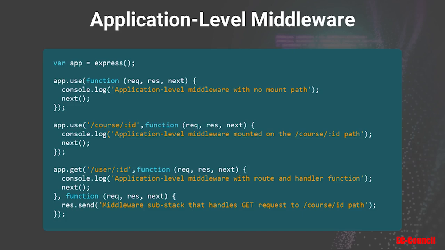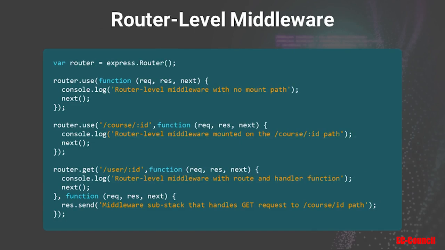As you can see, the first one did not end the cycle, so you must pass that to the next function to end the cycle there. That's really important. The next one is the router level middleware. This one works exactly or almost the same way as the app level middleware, using the use and the HTTP methods as well, except it is bound to the instance of express.Router and not the express app. So the code is very similar. The only difference is we switch from app to router.